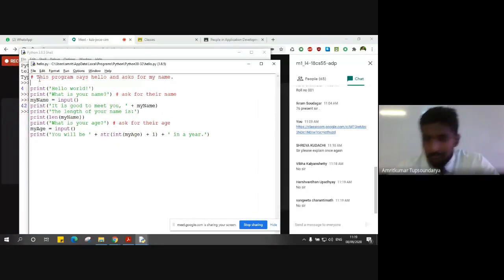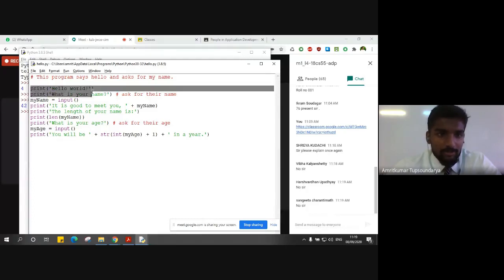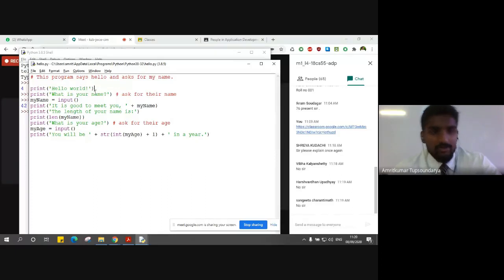The very prominent way we can say that it's a comment is the special character here, which is the hash sign, which says that it's a comment, right? And you can see similarly we have a comment here, and a comment here. So moving ahead, a pretty simple print statement, like we have discussed, a simple hello world, which is not even called a program, it's a simple instruction, right?